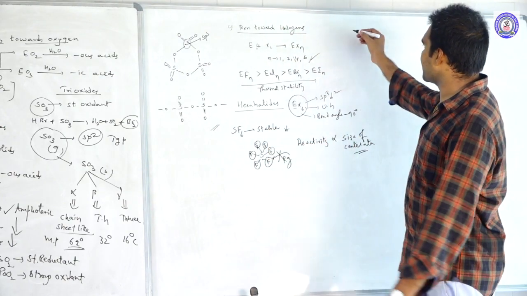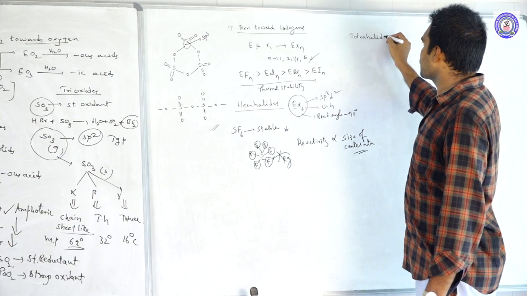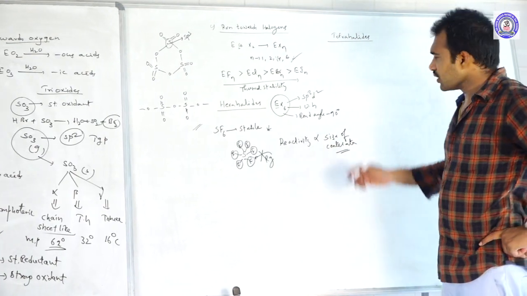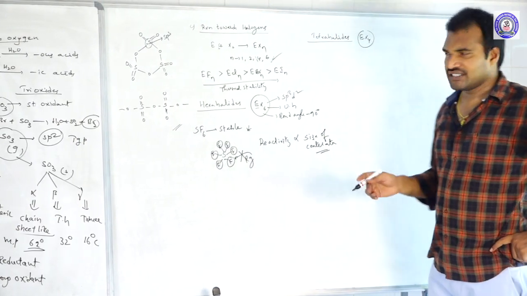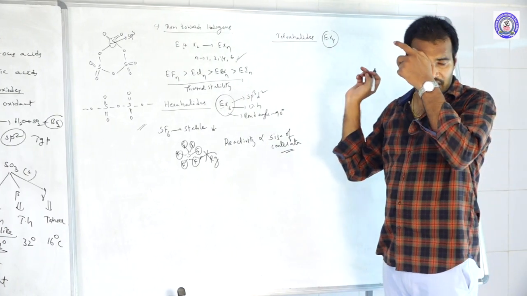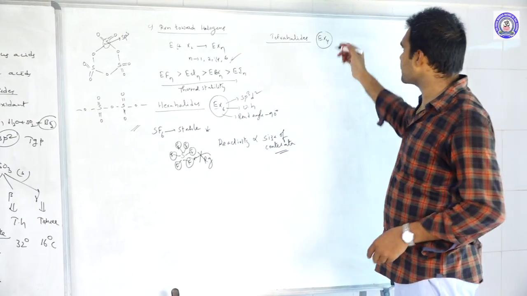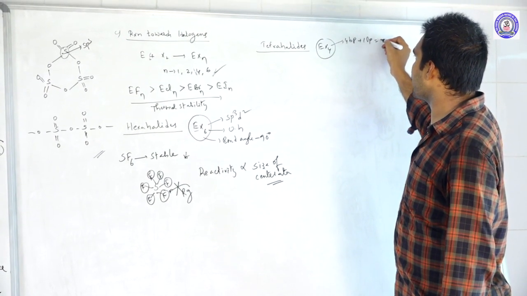Next, move to the tetrahalides. In tetrahalides, usually EX4 type, if you see that in the central atom valence is 6, but out of 6 valence electrons, only 4 are involved in bonding. That means 4 bond pairs. The central atom has 4 bond pairs and 1 lone pair, total 5.